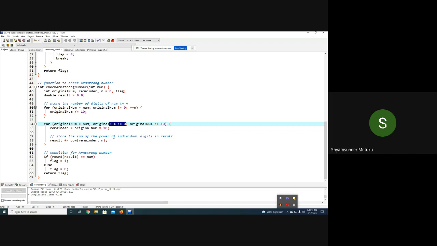So 1 modulo 10 is how much? The remainder is 1 again. So 1 power 3. So you got the 3 power 3 result, the 5 power 3 result, and then 1 power 3. You got the cubes of each digit in this result. Now I'm verifying whether my result is equal to the given input, which is number. If the input you have given and the result I have obtained are the same, the flag is 1, else the flag is 0.